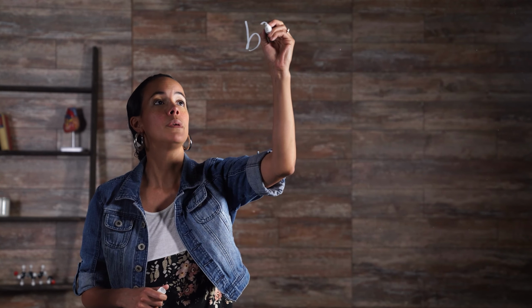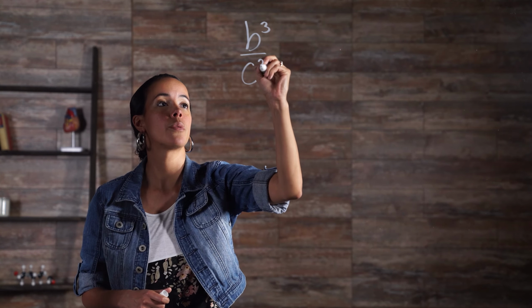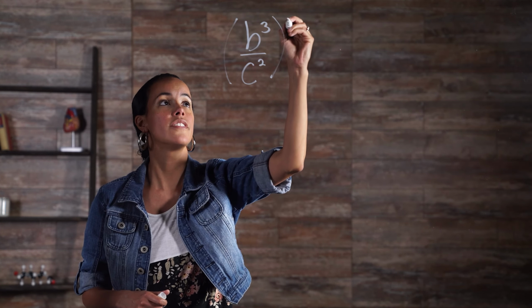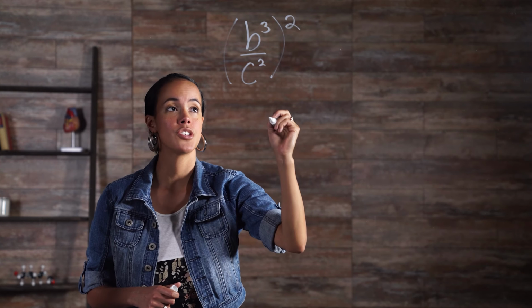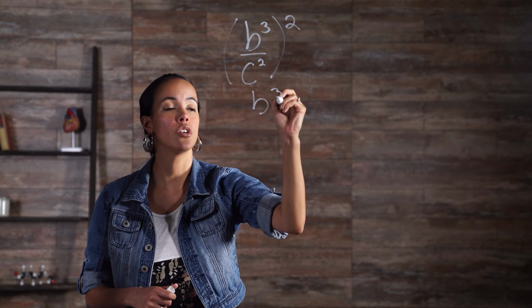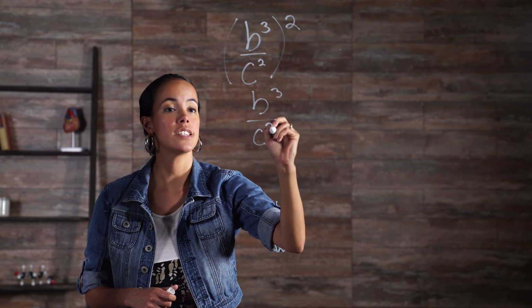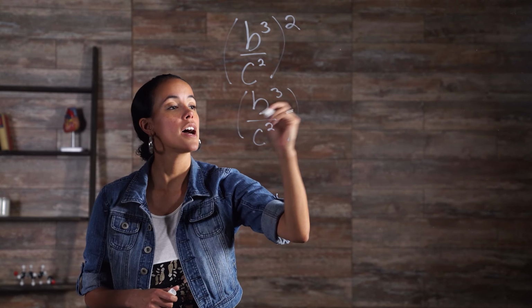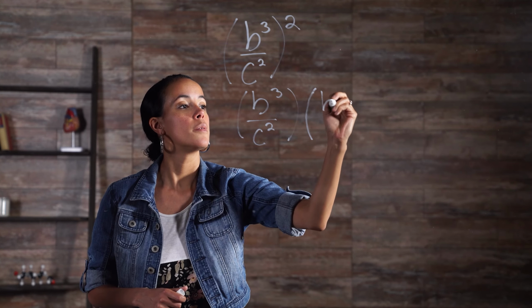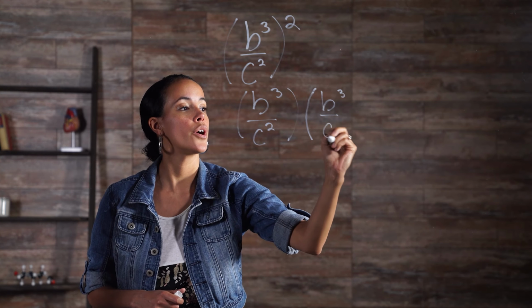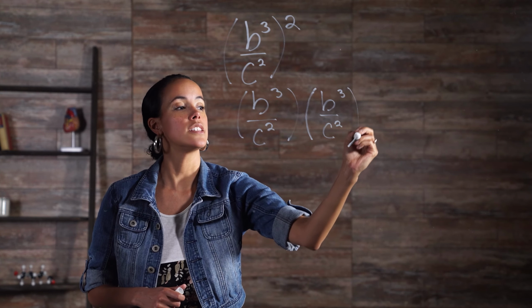The power of quotient property is similar in that the exponent of a rational base is multiplied by the exponents in both the numerator and denominator. Let's look at some examples. B cubed over c squared, all of that squared, expands to b cubed over c squared times b cubed over c squared.